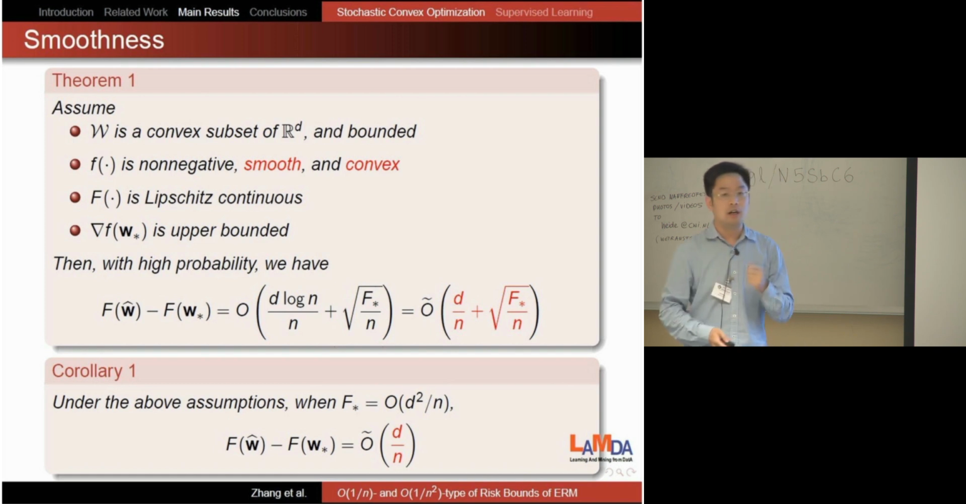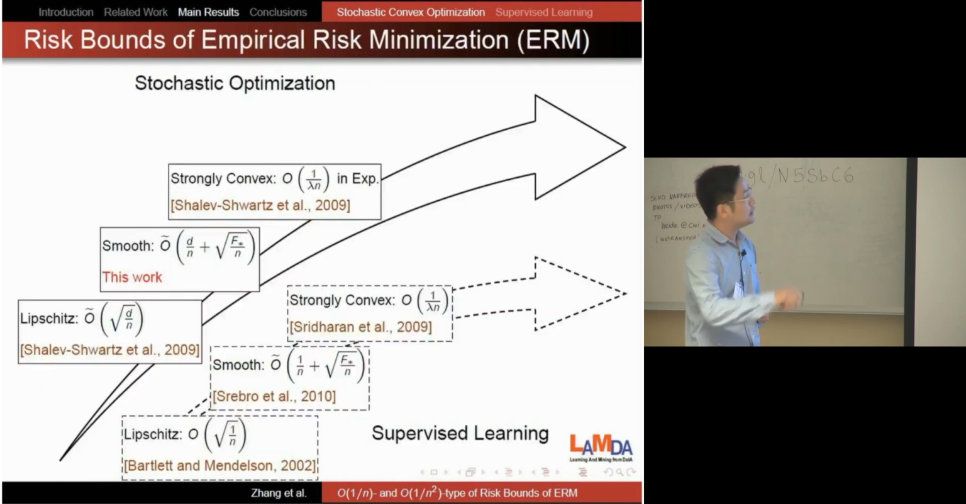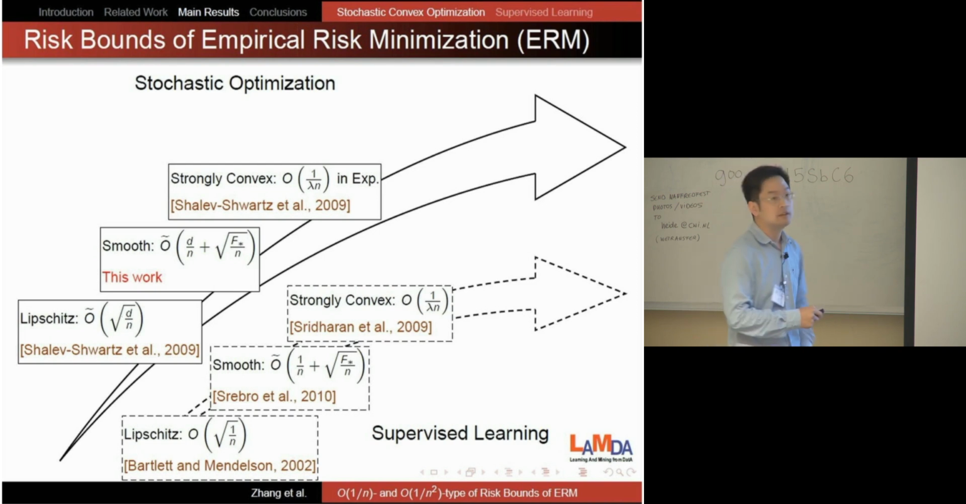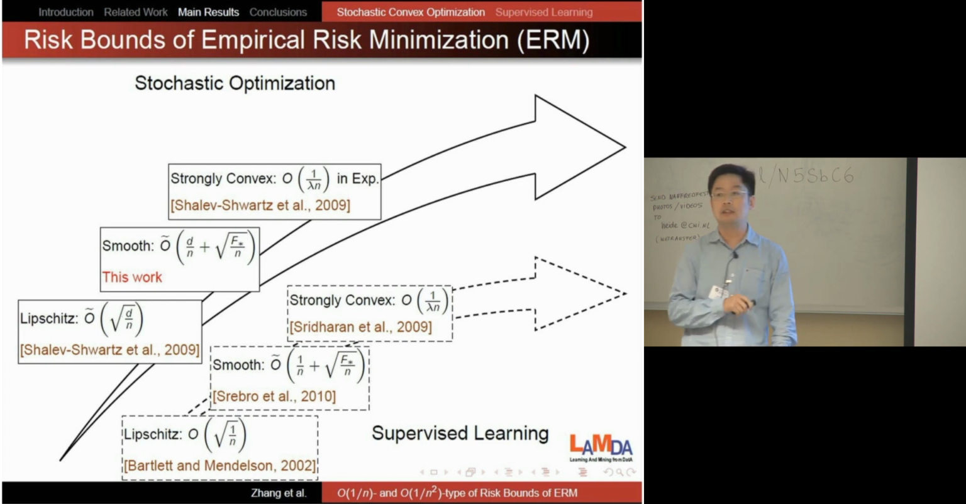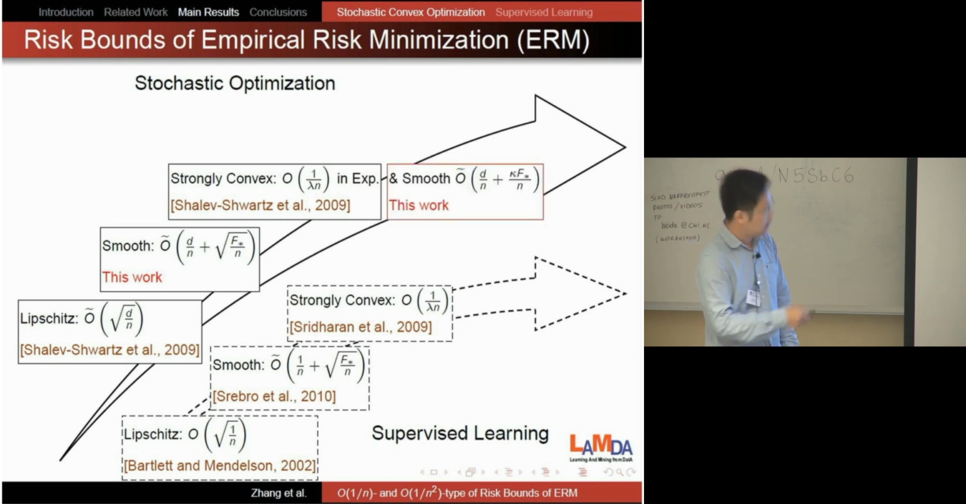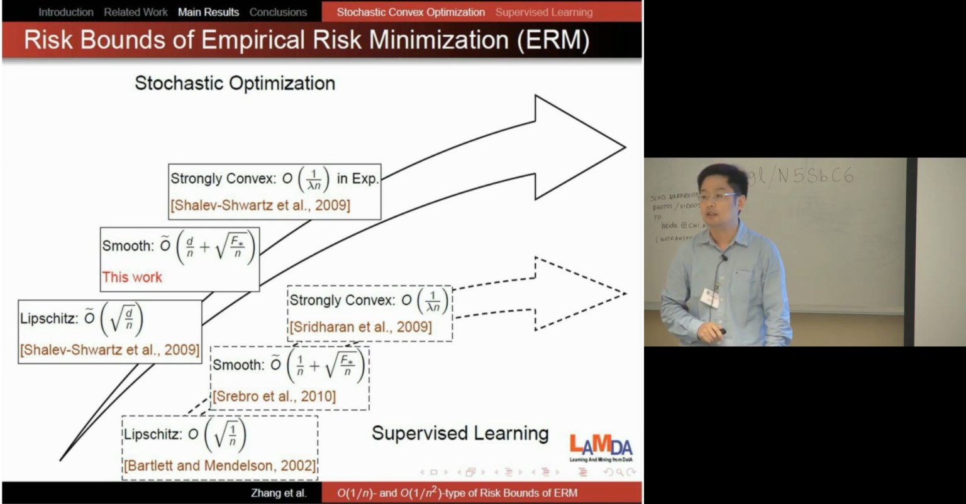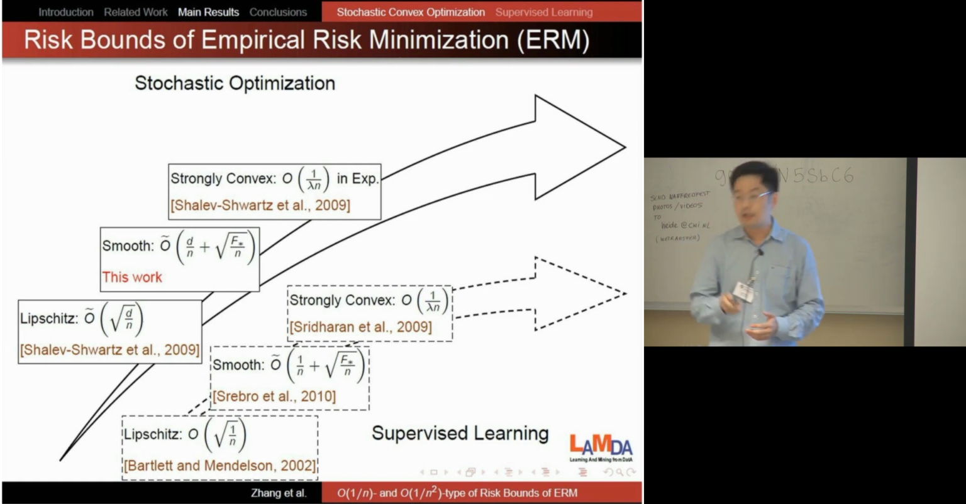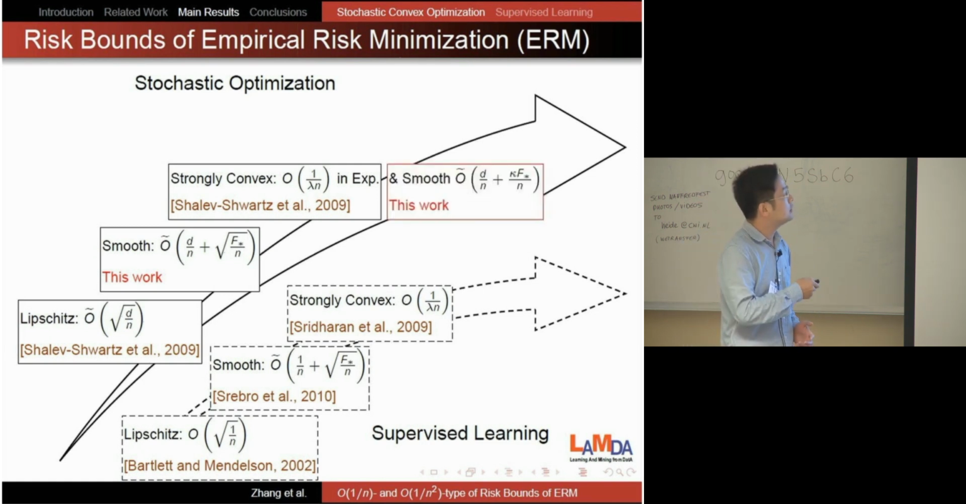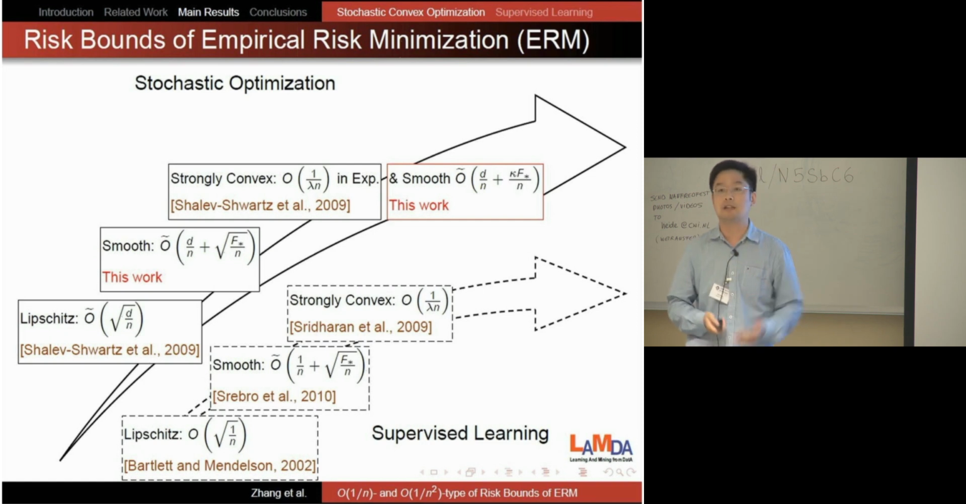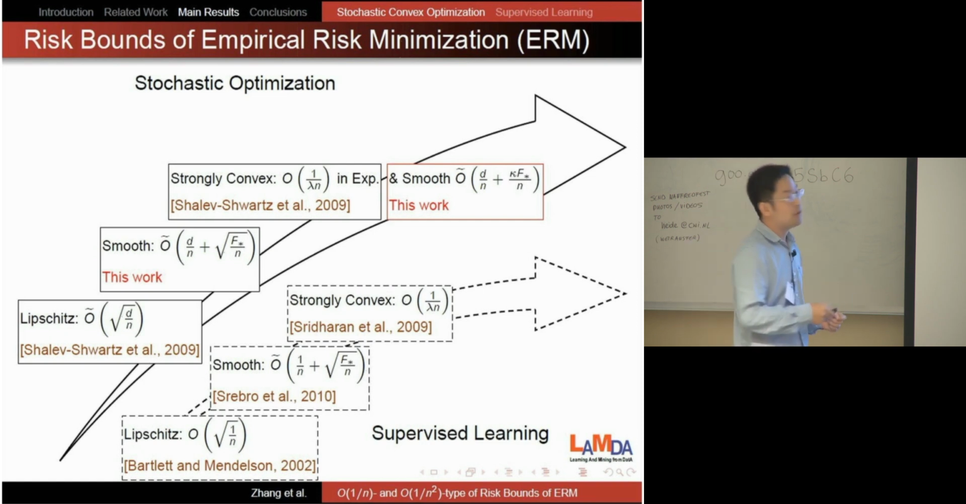Now let's move to our next result. From the picture, I already mentioned that for strong convexity, although we have a 1 over lambda n rate, it only holds in expectation. But here, the 1 over lambda n rate holds with high probability. So we may ask, can we derive a high-probability bound for this strongly convex case? We show that if we have both smoothness and strong convexity, we do have a high-probability bound.